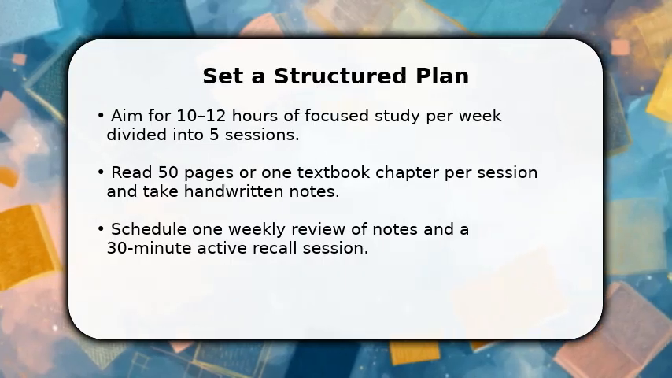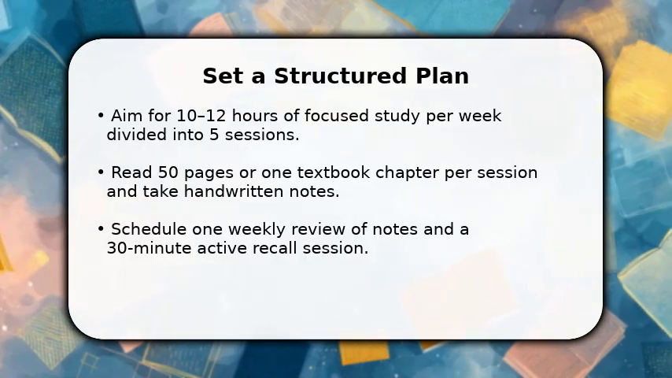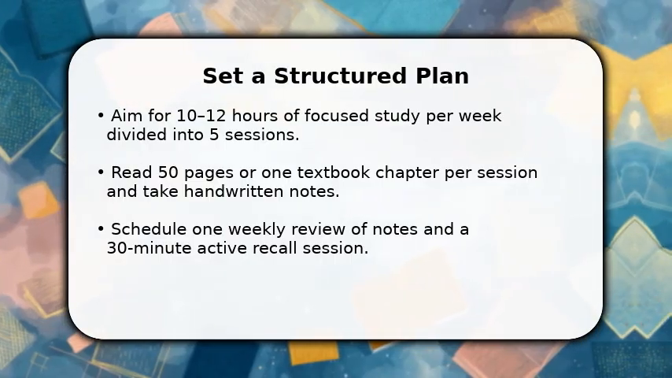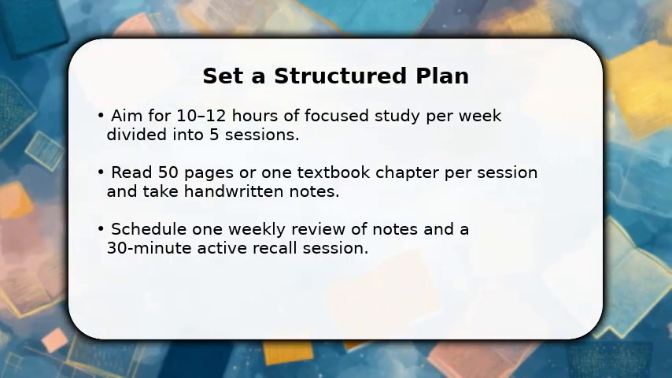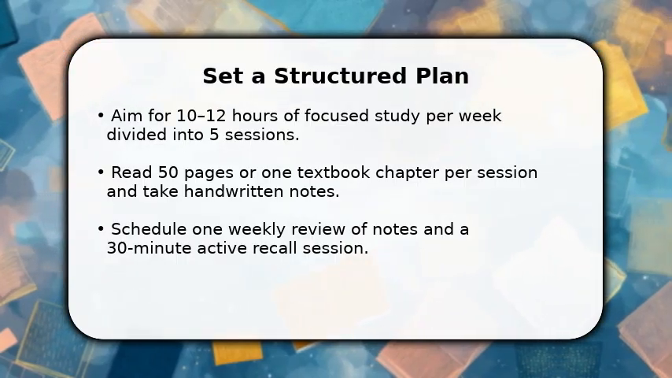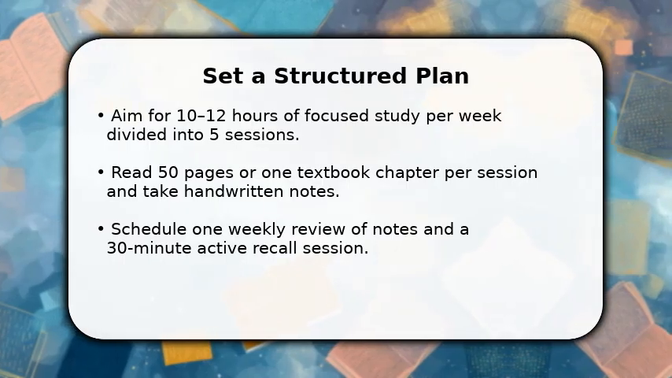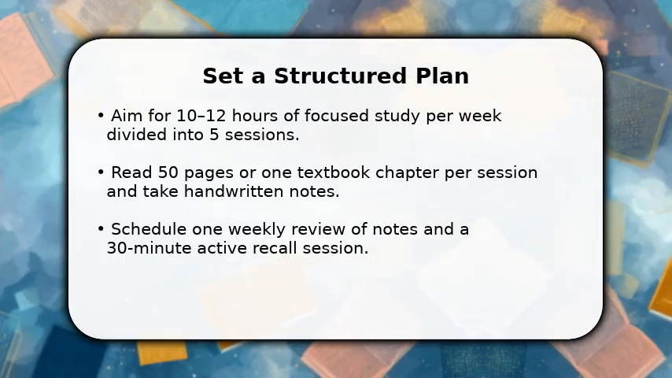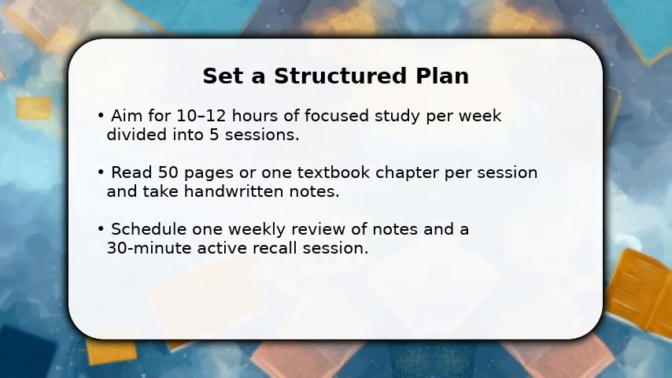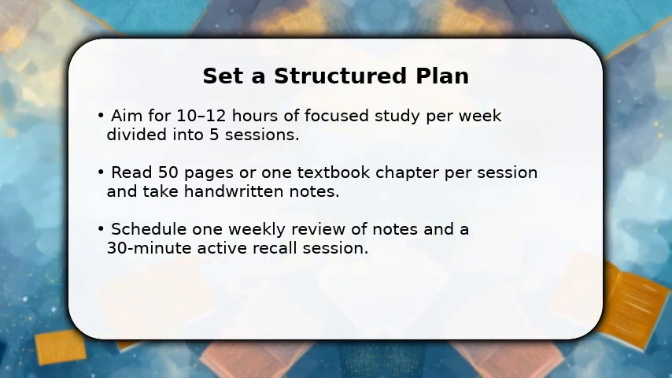Start by designing a weekly routine that fits your life. Aim for 10-12 hours of focused study per week, split across 5 sessions. In each session, read about 50 pages or one textbook chapter, take handwritten notes, and summarize key concepts in 100 words. Reserve one weekly review to use active recall for 30 minutes, test yourself with 20 flashcards, and rework weak areas. Treat this plan like a contract with yourself. Adjust after 2 weeks, and keep sessions consistent for steady progress.